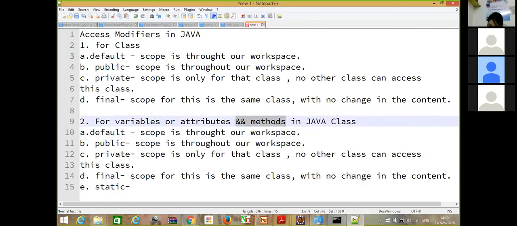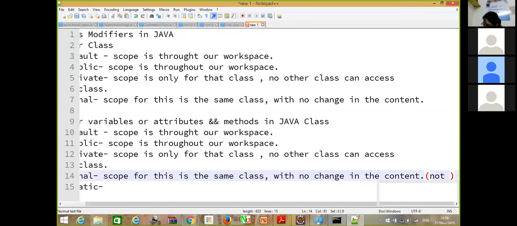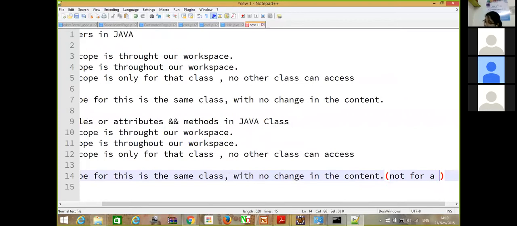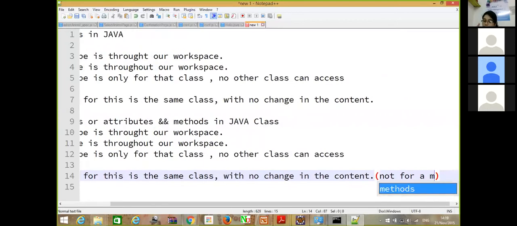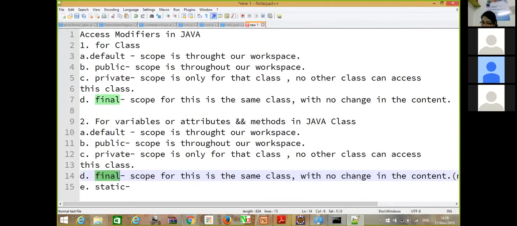Now final would be not for a method. This final keyword is not applicable for a method in a Java class, but except that all these keywords are valid for a method, whereas for attributes, all these five keywords are relevant. Now what is static?